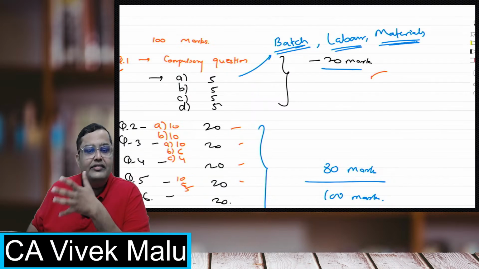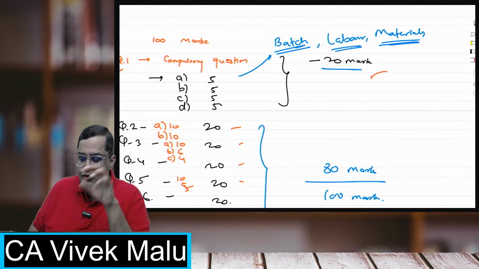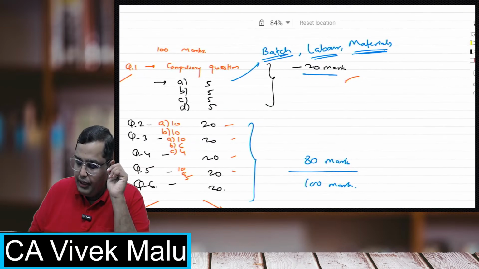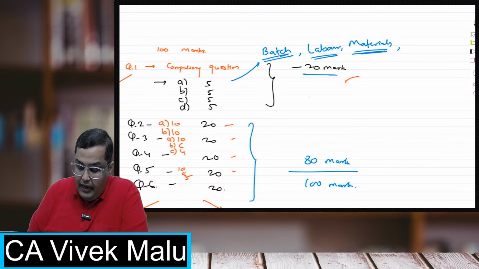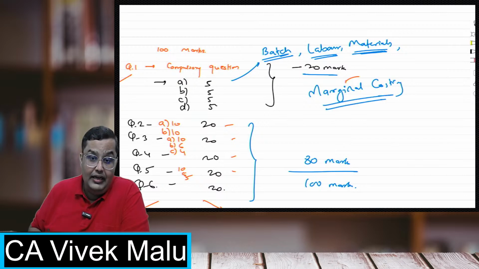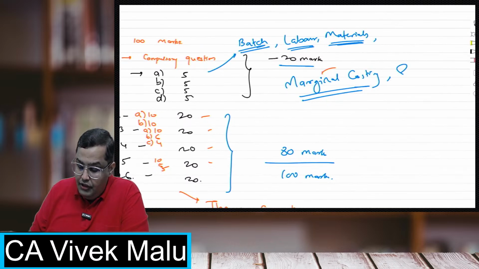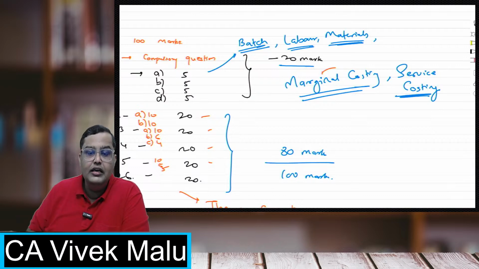This time they have asked a compulsory question on labor. So batch is there, labor is there, materials is there, and one of the most important, marginal costing. Marginal costing has been asked in May 23 also, and in November 22 also, in a compulsory question. Service sector costing, that is basically operating costing, was also asked in a compulsory question.